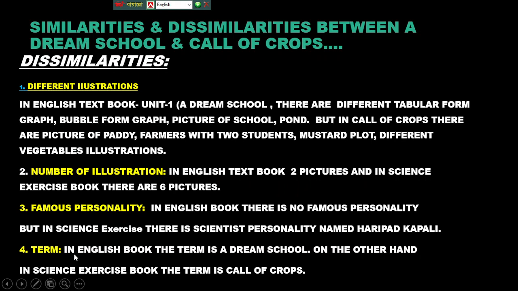Now fourth one, based on term. In the English book the term is A Dream School. On the other hand, in the science exercise book, the term is Call of Crops.